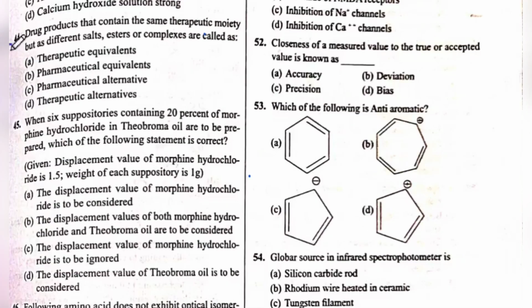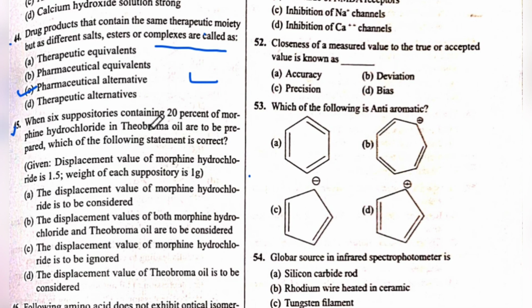Next is question number 44. Drug products that contain the same therapeutic moiety but as different salt, ester or complex are called as... The answer is C, pharmaceutical alternative. Next is question number 45.